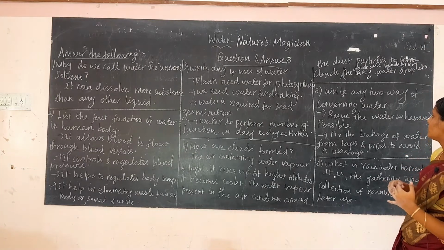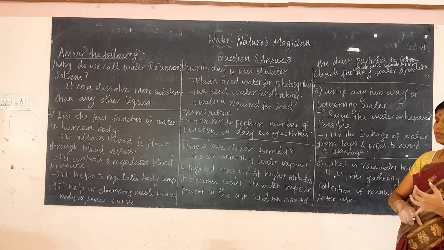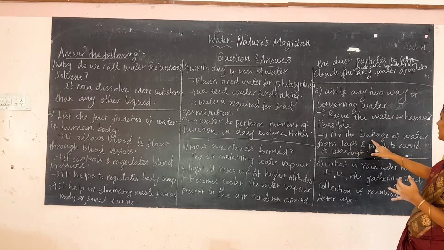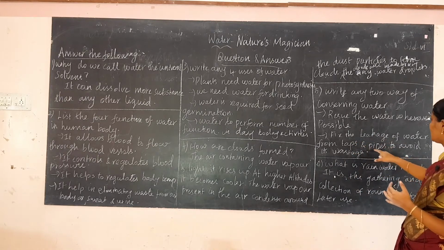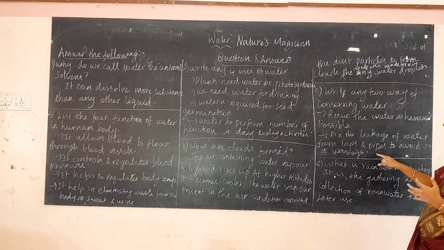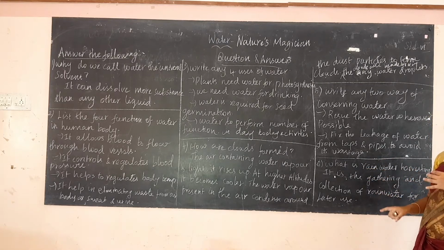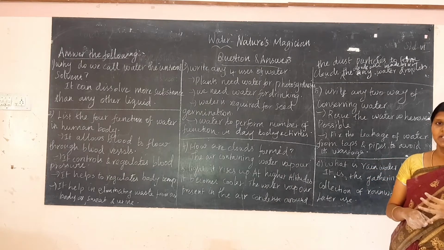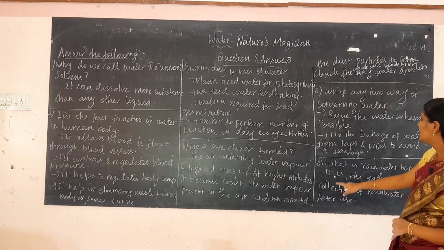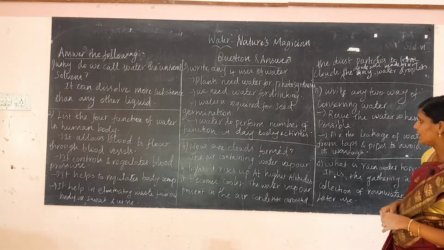Okay. And next question, write any two ways of conserving water. Reuse the water wherever possible and fix the leakage of water from the taps and pipes to avoid its wastage. These are the two methods to conserve water. Next, what is rainwater harvesting? Rainwater harvesting is a unique method to conserve water. It is the gathering and collection of rainwater for later use.